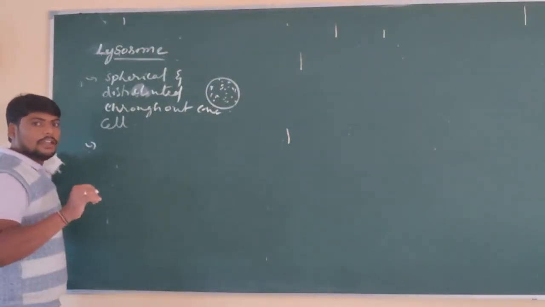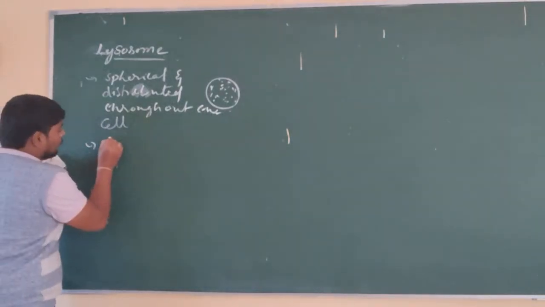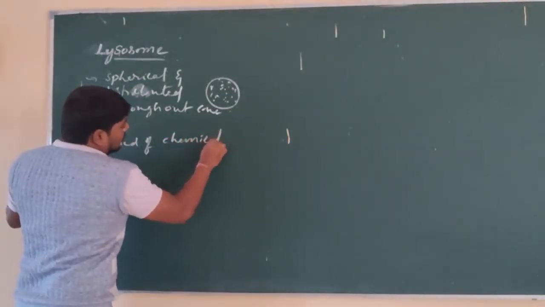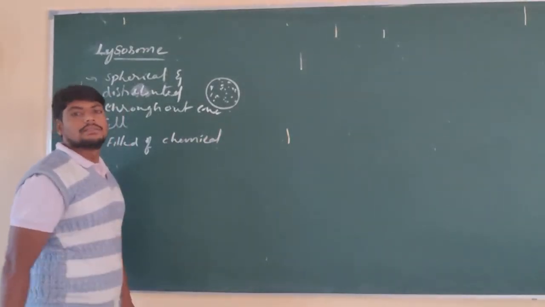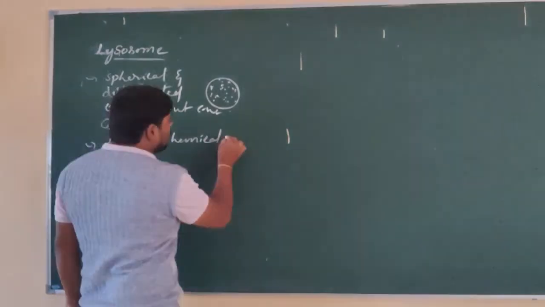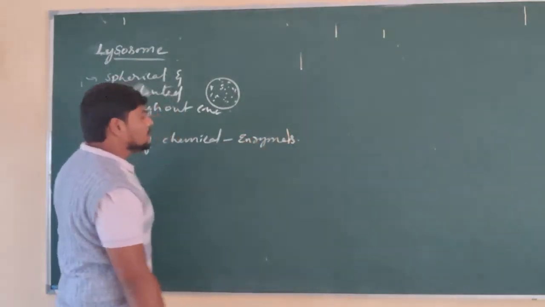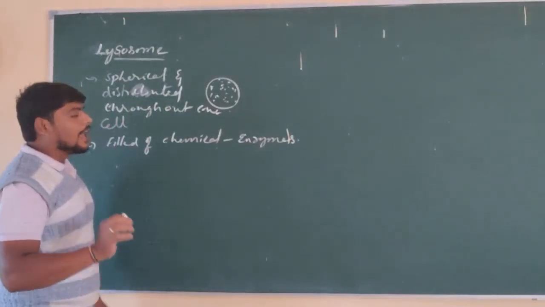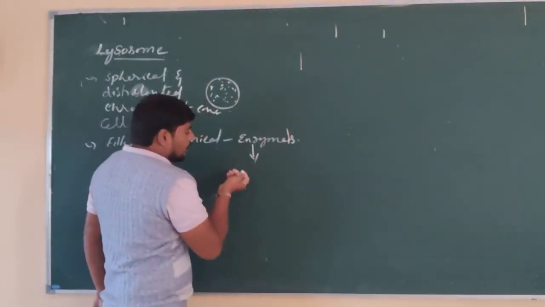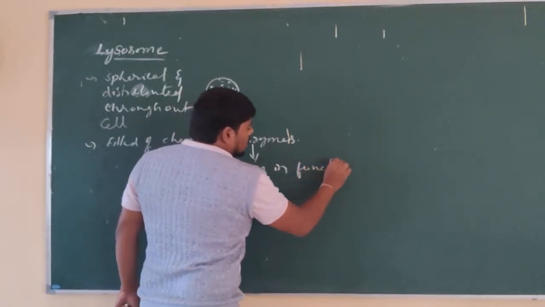So what are they filled with? Chemical substances, which are called enzymes. What are these chemicals? Biochemicals, because they are found in living organisms. They are called enzymes. These enzymes found in the lysosomes are very powerful, or strong, in their function.